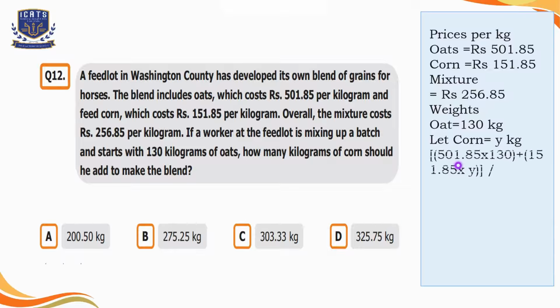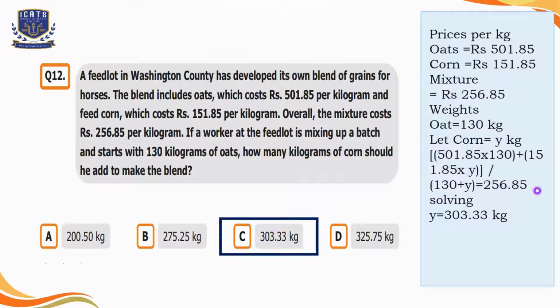So now we will form an equation in which we will multiply the price of the oats by the weight of the oats, and we will add it to the price of the corn times the weight of the corn, and divide it by the sum of the weights of oats and corn. Then we'll set it equal to the total price of the mixture, that is 256.85. When we solve it to get the value of y, the answer is 303.33 kgs. So we can say that 303.33 kg of corn is added into the mixture. So we'll select option C here.